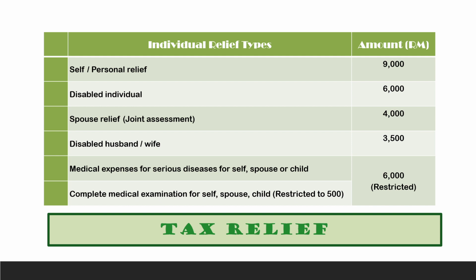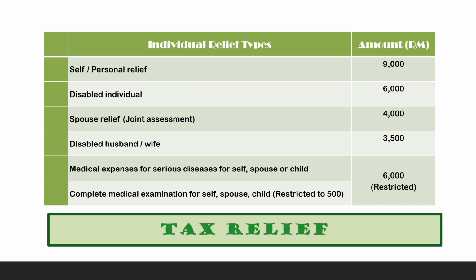Under medical expenses, it also includes complete medical examination for yourself, spouse or children. However, this is restricted to 500. So let's say during the year you do a medical checkup, and maybe your wife also does a medical checkup.